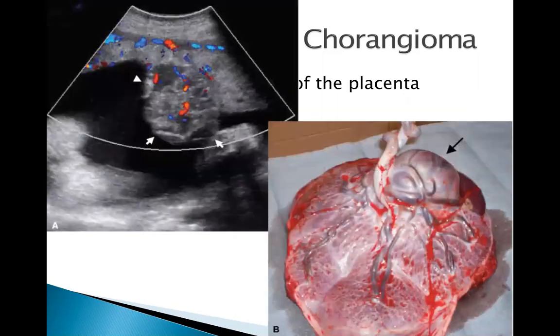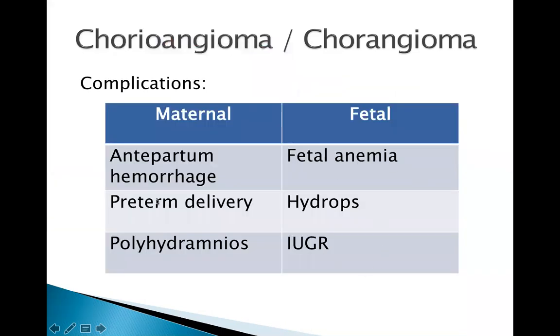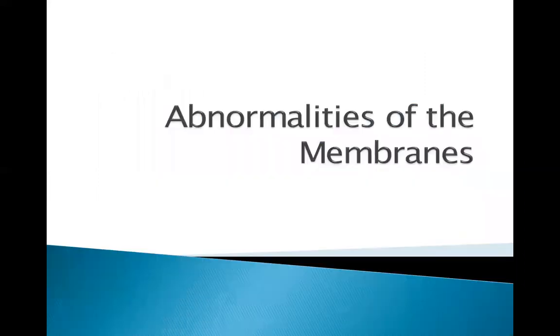You can see from this picture that chorangioma is a well-vascularized mass. This can lead actually to fetal anemia and the following complications. I will call again someone to discuss the pathophysiology, why these things happen when there is placental chorioangioma.